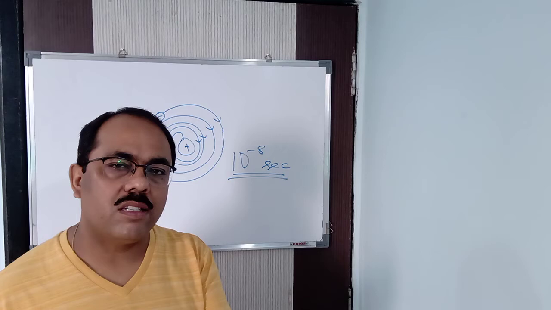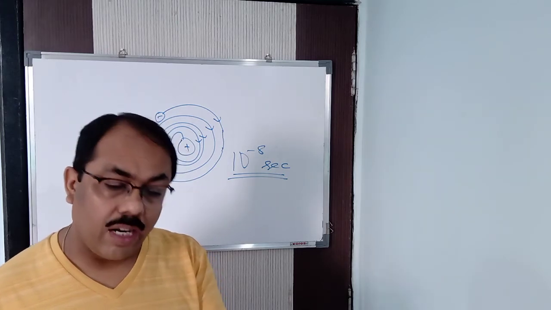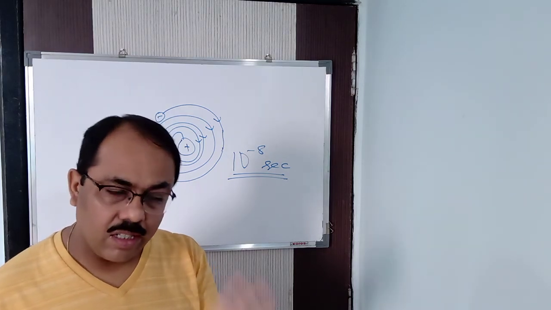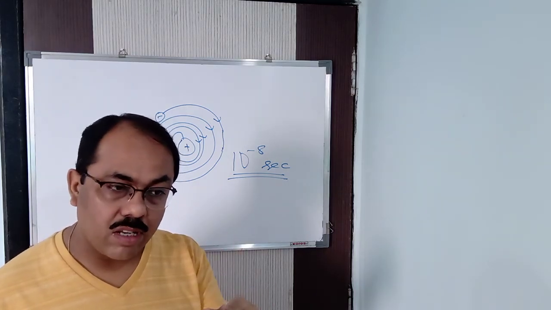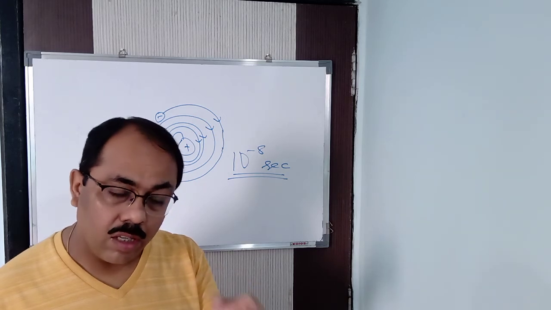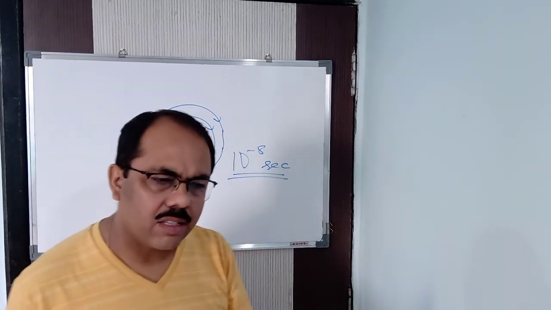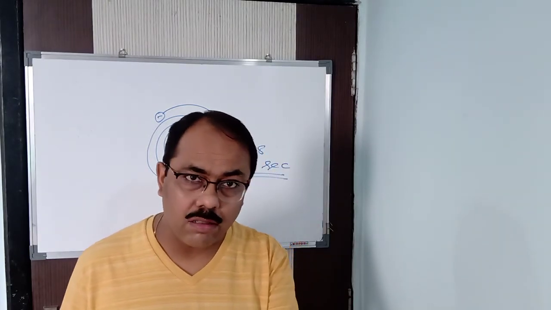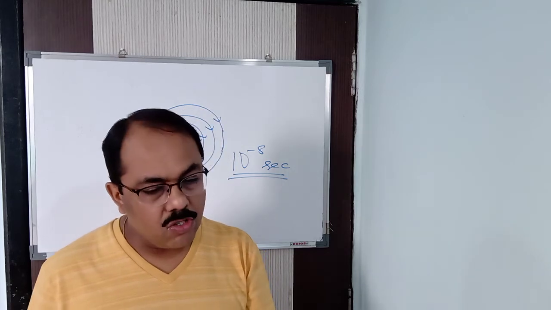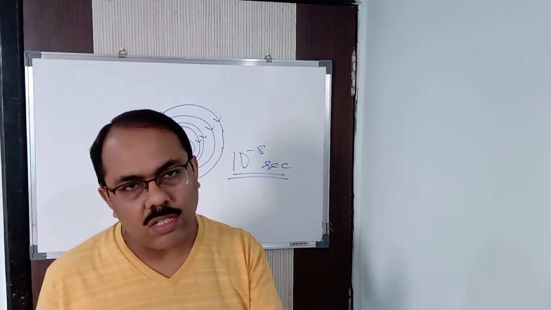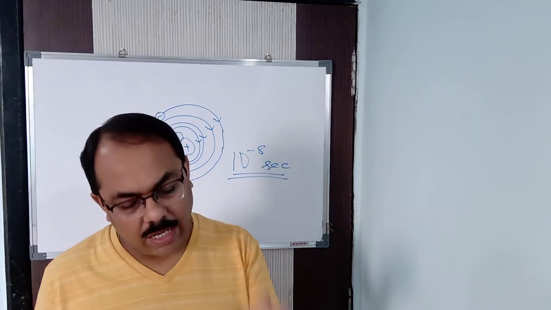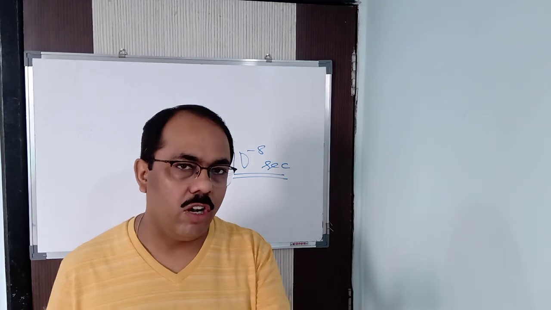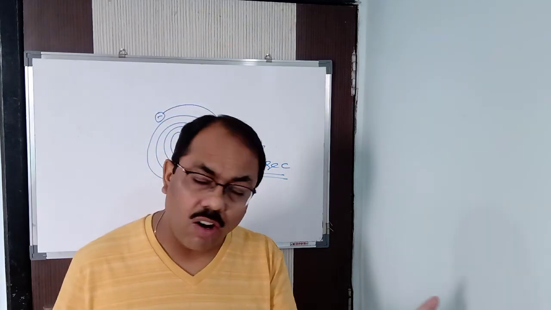Let us consider that what Rutherford said is correct: just like the planets move around the sun, electrons also move around the nucleus in this manner. The earth has charged particles, these electrons. If one electron takes 10 to the power minus 8th of a second to fall into the nucleus and get destroyed, then it will take a few hours for the earth to fall into the sun and get destroyed.